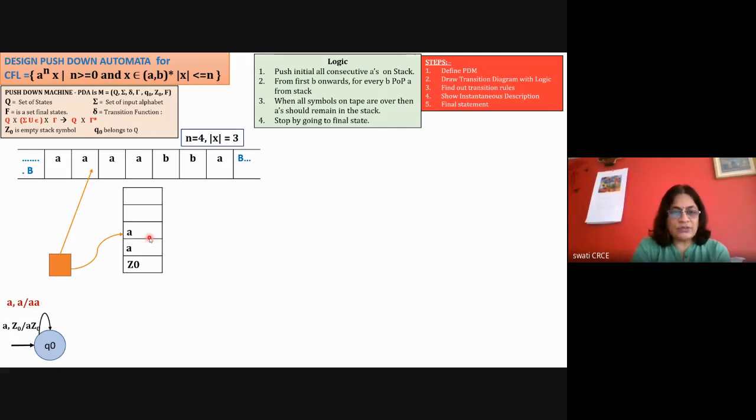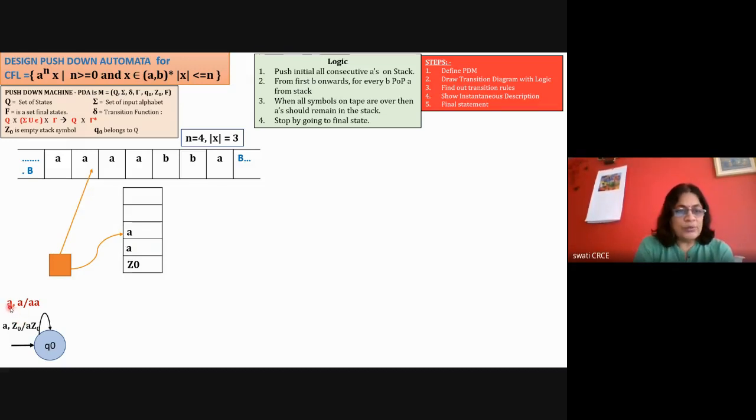So the last two symbols of the stack are represented here. This A is on the input tape and this A is on the stack, and now this single A is changed to double A. So this is a push operation. So this will be there in the stack. So how to show this transition? For this particular loop, you don't have to draw the loop again because both the rules will apply for this transition, and you can write them near that transition. Okay, so it's easy to understand.